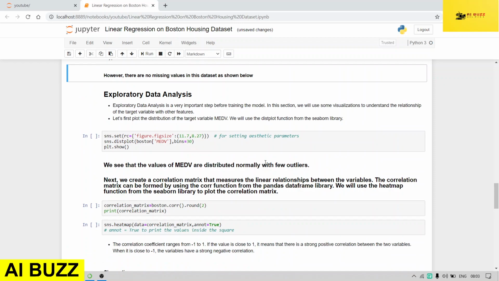Now the next step, after the pre-processing, is the EDA. It is a very, very important and crucial step before the training of the model. In EDA, we do some visualization to understand the relationship between the target variable and the features which we have. First of all, I will plot my target variable and look at how the distribution looks.